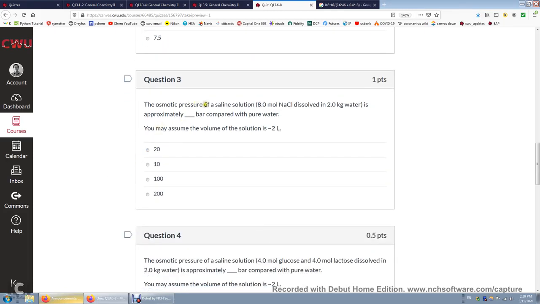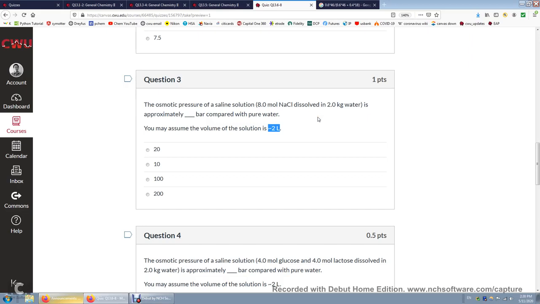Now, osmotic pressure of the same solution. Well, this time, same thing. You need to look at the number of particles. That's going to be 16 moles instead of the number of moles of sodium chloride, because sodium chloride dissociates completely into Na+ and Cl-. So really you have 16 moles of particles in these 2 liters of water. The molarity is 16 over 2, 8 molar.